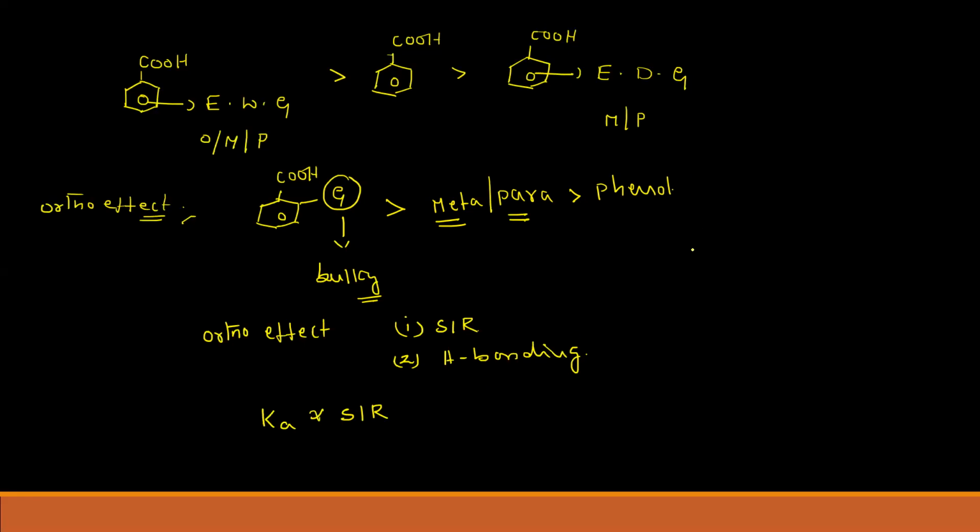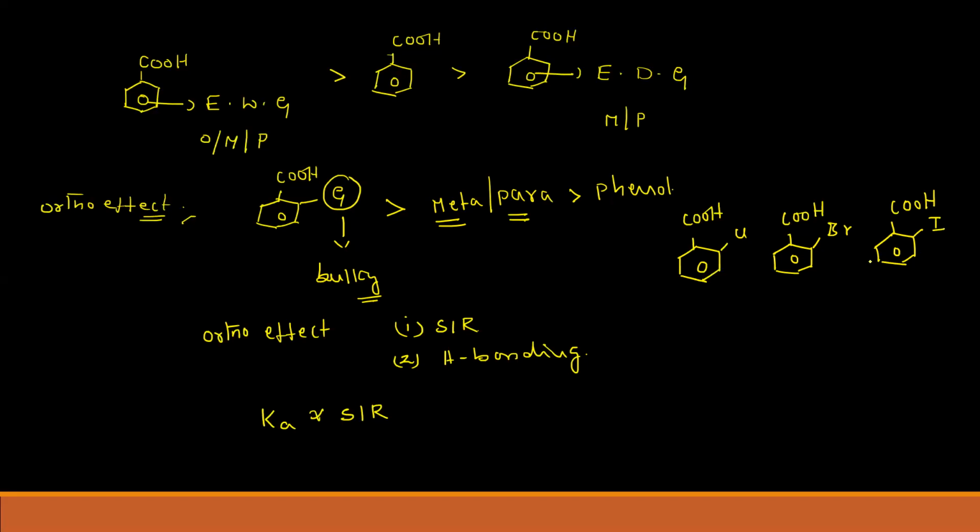Based on this, let's discuss an example. For example, if you have benzoic acid with halogens: COOH with Cl, COOH with Br, and COOH with I. So we have all our halogens, chlorine, bromine, iodine. All are electron withdrawing groups only.